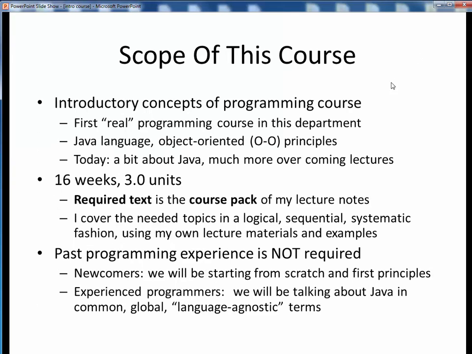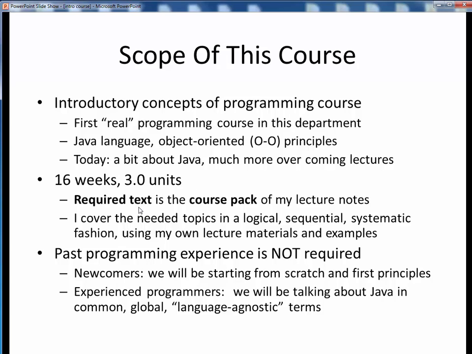CS12 is intended to be the introductory first real programming class in this department. Hopefully all of you have already completed CS10 or its equivalent prior to this class. In CS10, you were exposed to a broad overview of computer science topics. Now you'll be diving deeper. Here we'll be doing actual programming in a real live language, in our case Java, using object-oriented or OO principles. We'll talk a little bit about Java and OO today, but we'll cover it in much greater depth over the coming weeks. This is a 16-week, 3-unit course.